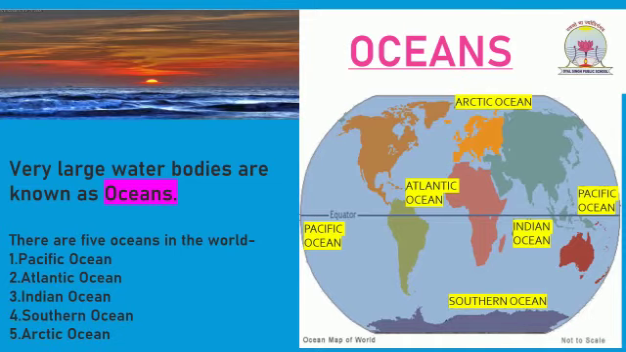Number 2, Atlantic Ocean. It is the world's second largest ocean. Number 3, Indian Ocean. It is named after our country India. It is the third largest and warmest ocean in the world. Number 4, Southern Ocean. It is the fourth largest ocean and it was officially recognized in the year 2000. Number 5, Arctic Ocean. The Arctic Ocean is the smallest and shallowest ocean in the world.